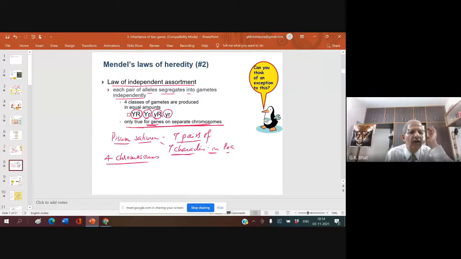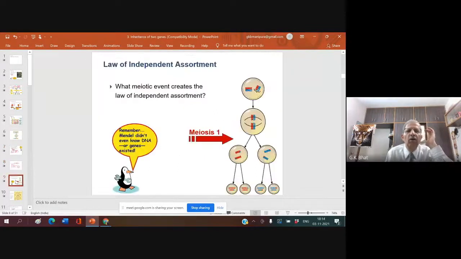Now, the law of independent assortment. What meiotic event creates the law of independent assortment? What you see is in meiosis 1. In meiosis 1, homologous chromosomes are separated. And in meiosis 2, sister chromatids are separated. Understood? Are you following me?